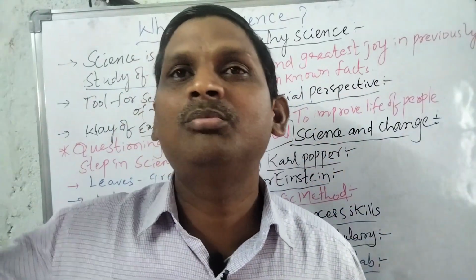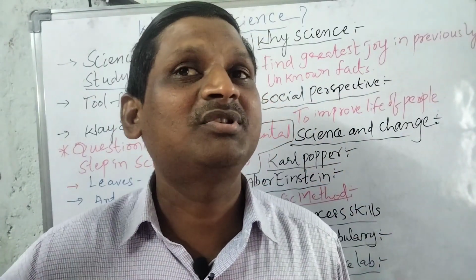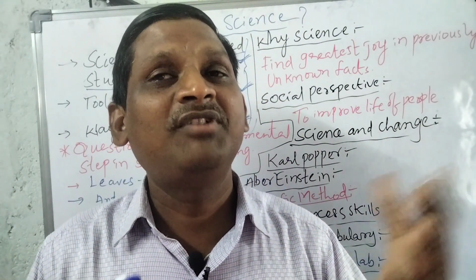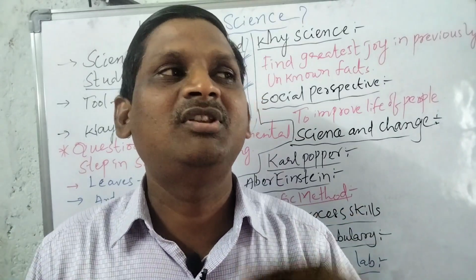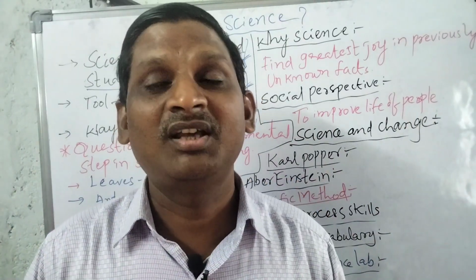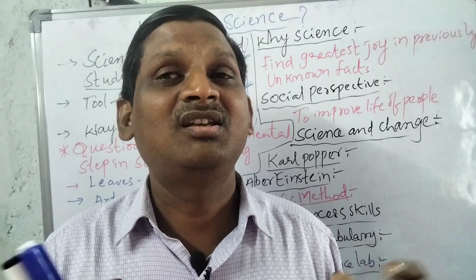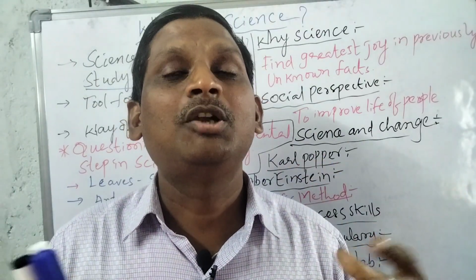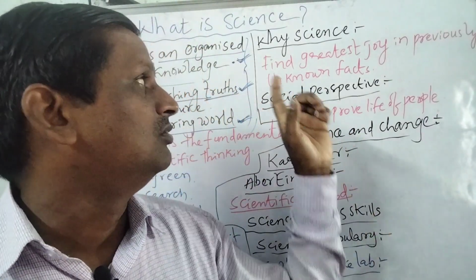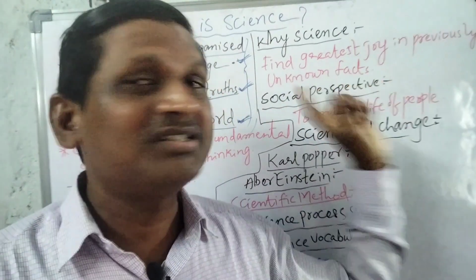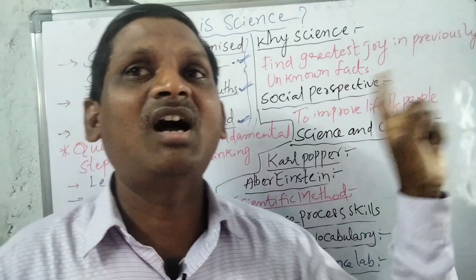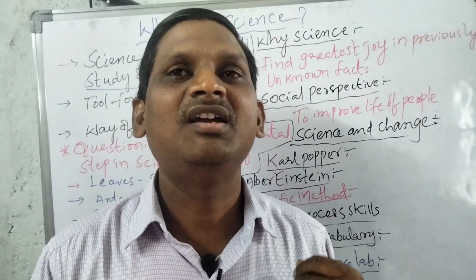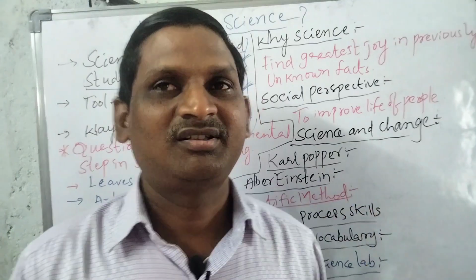Who invented the bulb? The bulb was invented by Thomas Alva Edison. So he has remained in the world forever and ever. Every day when we see the bulb, we remember that person. Like that, some of the scientists sacrificed their life to find out new things in the world, and they also find the greatest joy in previously unknown facts. This is about the individual perspective of science.